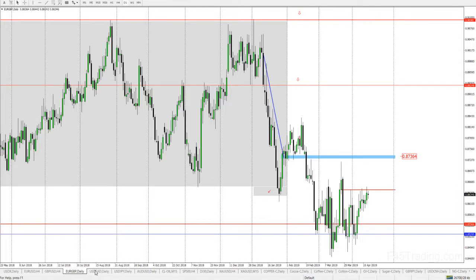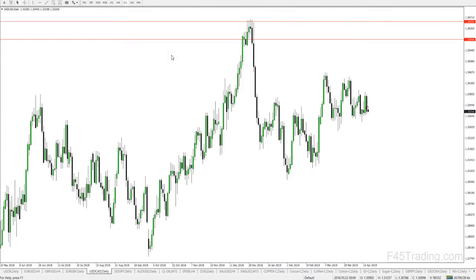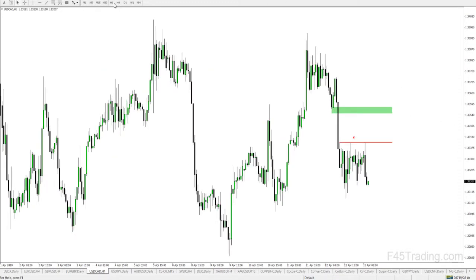I didn't want to talk a whole bunch about anything else other than the UsCad. So the UsCad has been consolidating quite heavily. We had a big run up here initially, and so far price has really failed to go anywhere. It's just sort of sitting sideways. We could see this continue for a long time. However, I did want to just kind of point this out. If we do see a push lower in the US dollar, it should bring the Canadian dollar with it, and this should move lower. However, you see how they've come up in here and created an obvious one-sided price action and one, two, three equal highs.